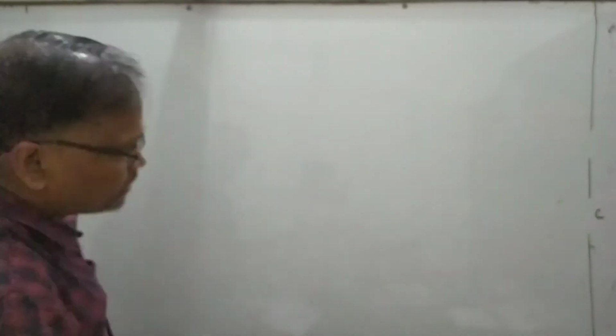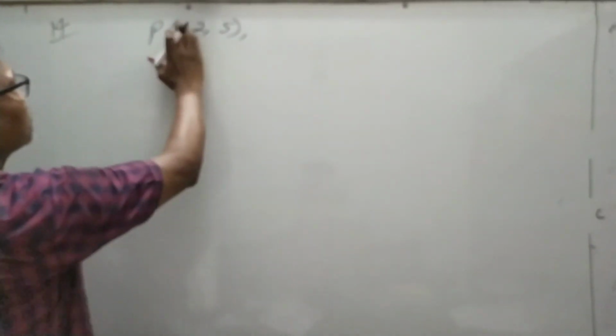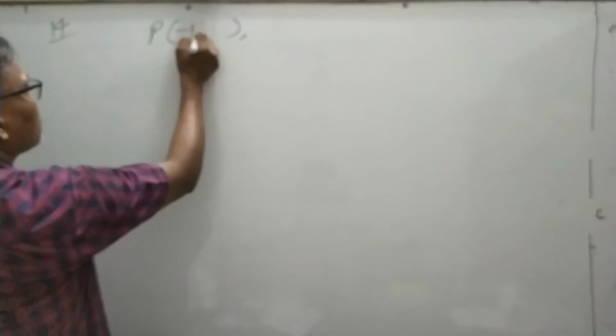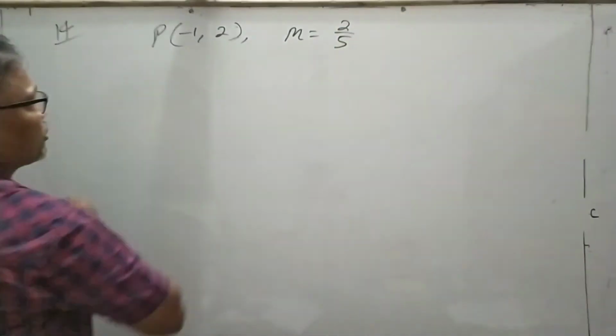Find the equation of the straight line passing through -1, 2 and slope is 2 by 5. Sorry, -1, 2 and the slope is 2 by 5. Find the equation of the line.